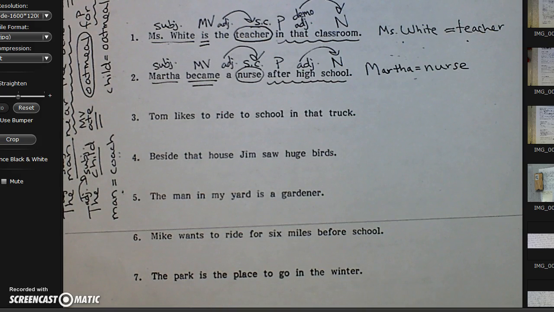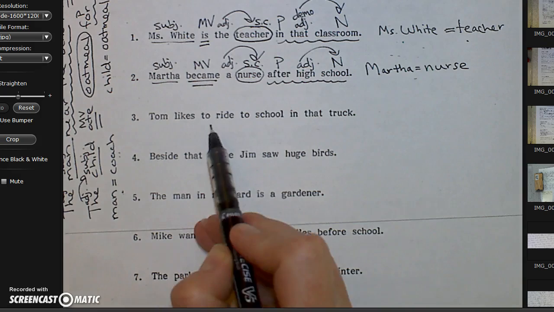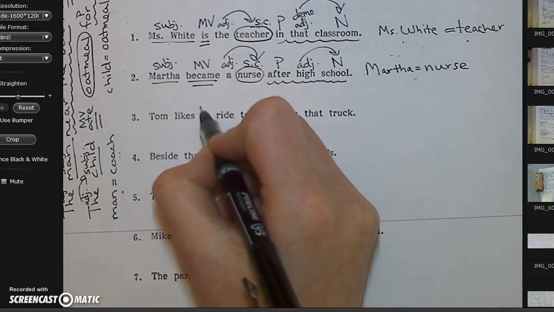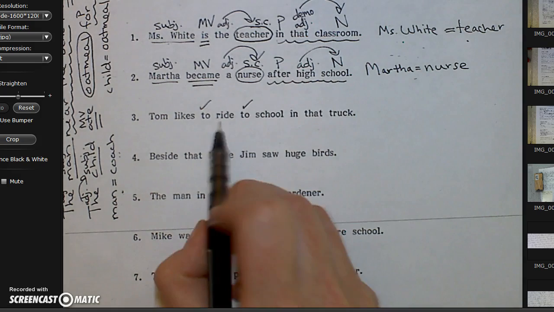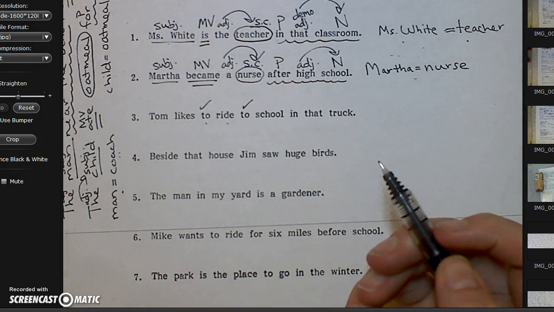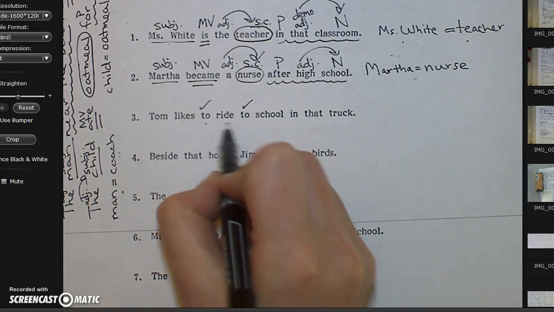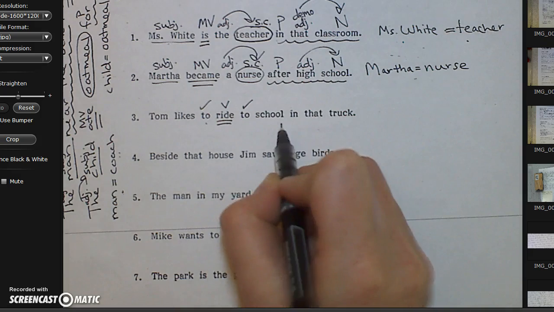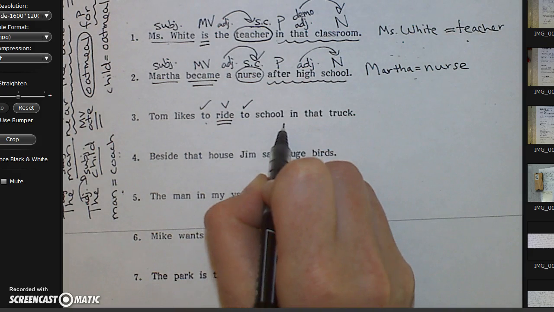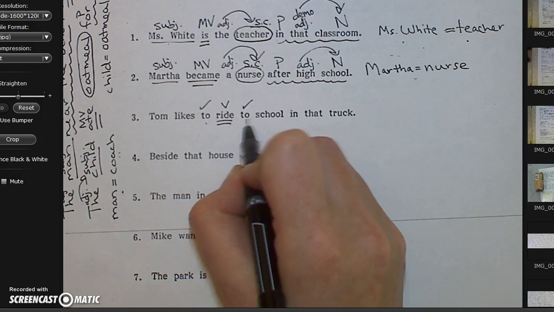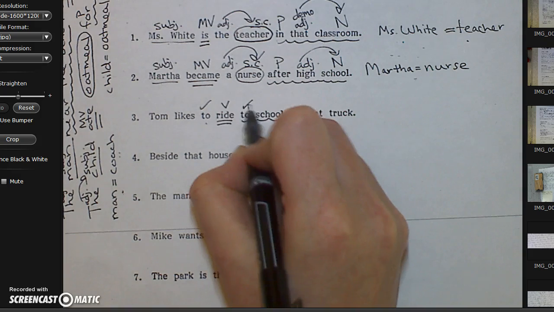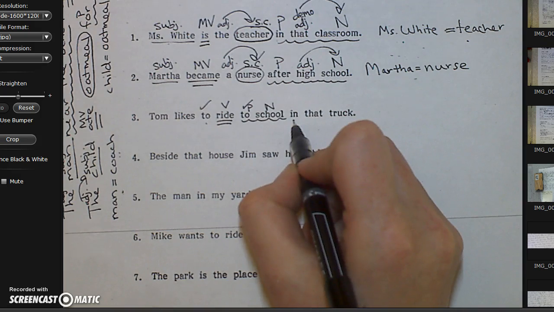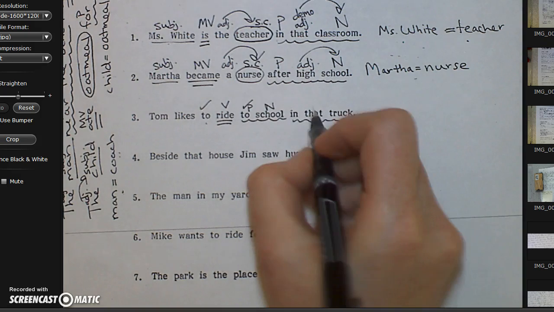Okie doke. Number 3. Tom likes to ride to school in that truck. I see a lot of twos. Check them. To ride. Ride is, in fact, a verb because you could ride a bike or you could ride in a car. So that's a verb. To school. School is not a verb, so it is a prepositional phrase. Where is he going? He is going to school. And then I have another prepositional phrase, in that truck.